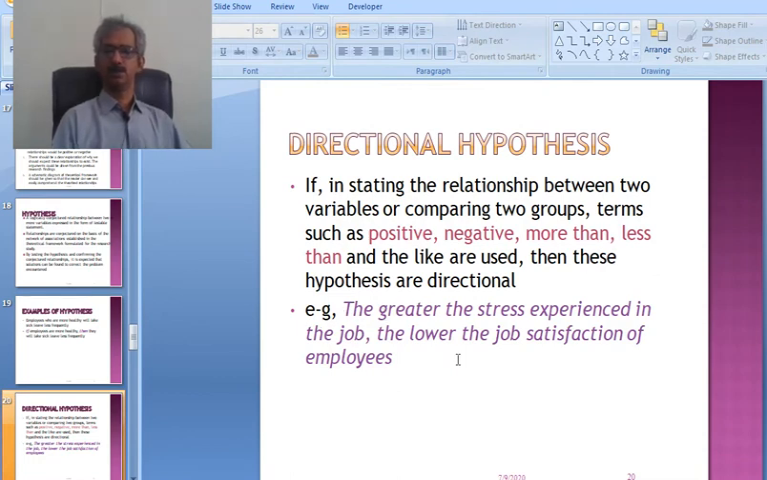For example, the greater the stress experienced in the job, the lower the job satisfaction of the employees. It means when employees feel more stress while at work, the lower their job satisfaction. When employees feel very much stress during work hours or during their job hours, then they will have low job satisfaction.